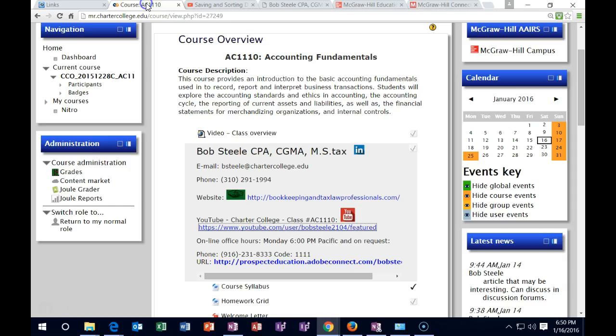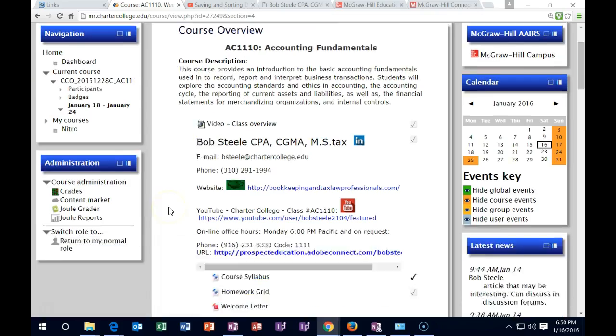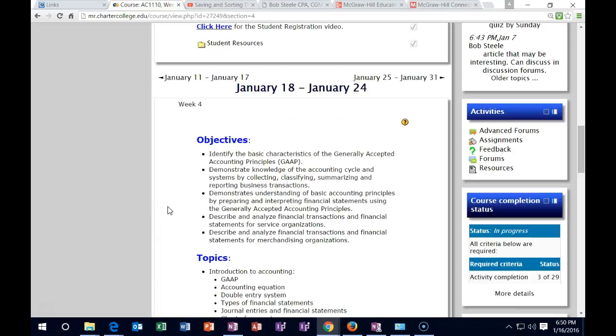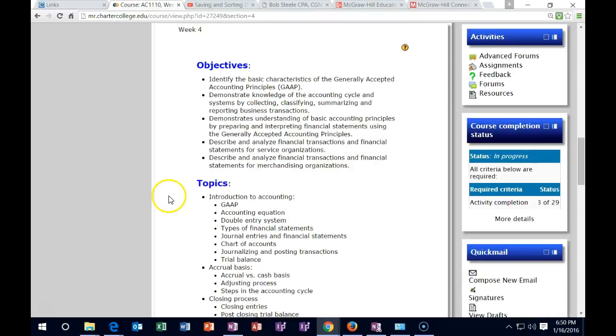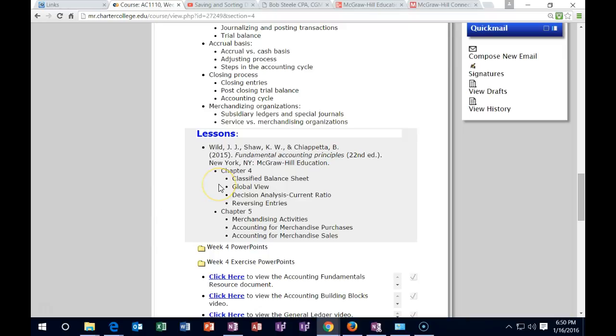I'm going to go back to the Moodlerooms over here. Scroll down to the current week that we are in, which is, of course, week 4. So in week 4, it should be becoming somewhat more routine now. We're going to have the objectives up top. I'll let you take a look at those. We've got the topics. I'll let you take a look at those. And then we have the lessons. So the lessons are going to be Chapter 4 and Chapter 5. So in essence, we're doing Chapter 4 and Chapter 5.